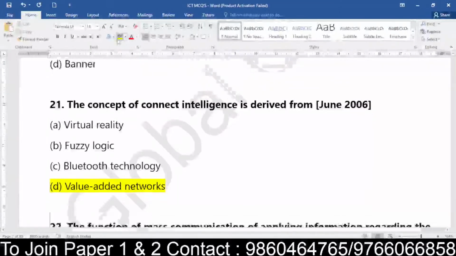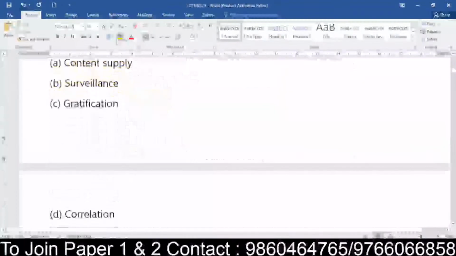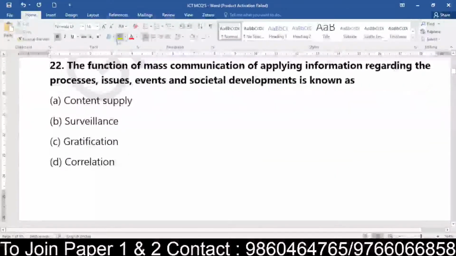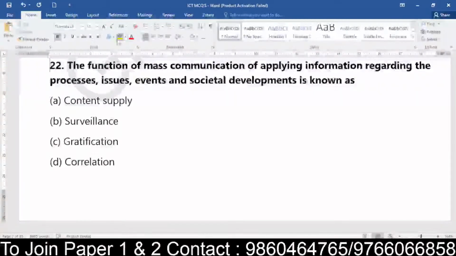Okay, now coming to question number 22. The function of mass communication of applying information regarding the processes, the issues, events and societal development is known as what? Content supply, surveillance, gratification or correlation.